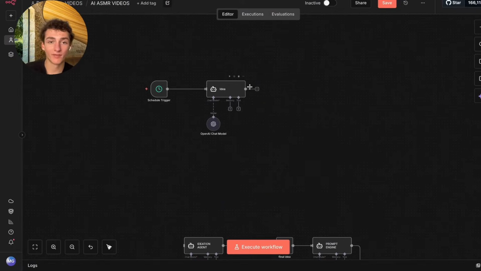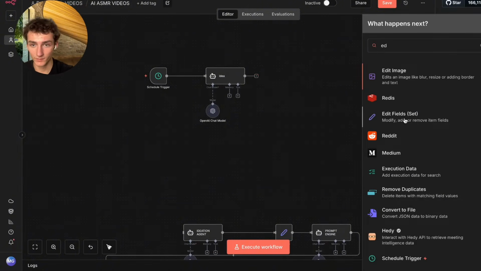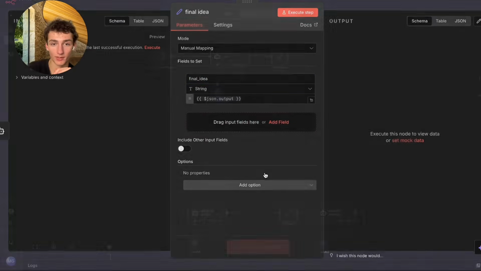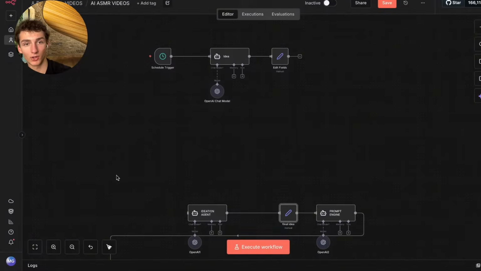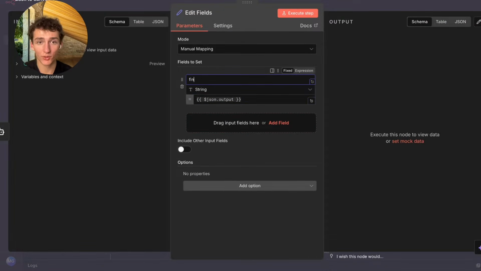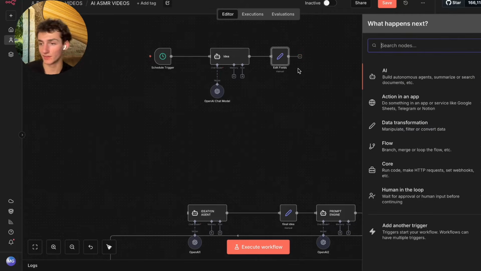All right, now that we have our idea agent set up here, I'm going to go ahead and add in an edit fields or sets node. So we're going to add that in, and basically what this is going to do is format our output here and name it final idea. So it's just going to take the output from our first idea agent, and then it's going to turn it into our final idea just to make everything clean. And then we're going to send that final idea into our prompt engine, which will obviously create our prompt to send to Sora 2. So it's the same exact process here.